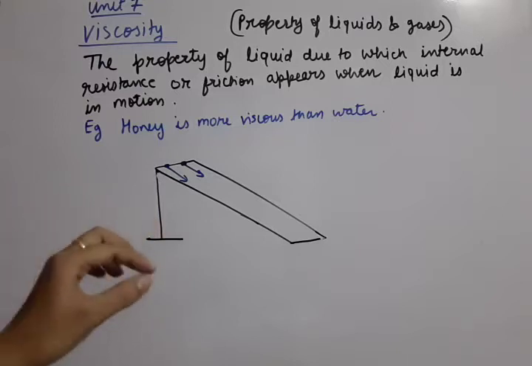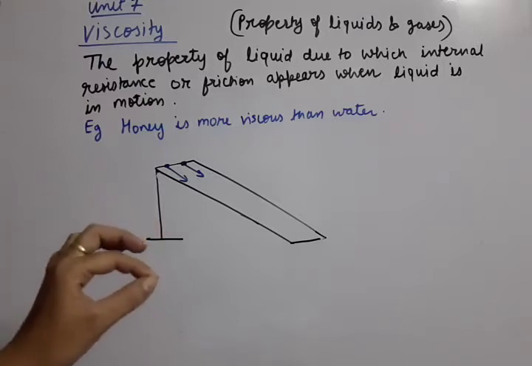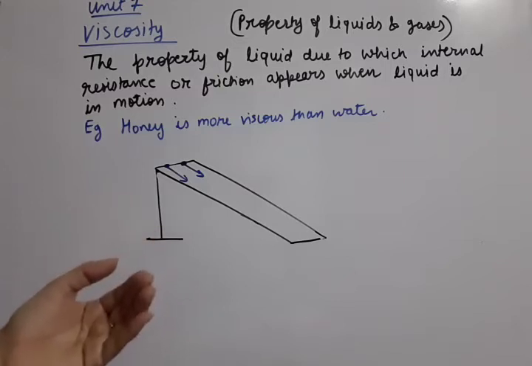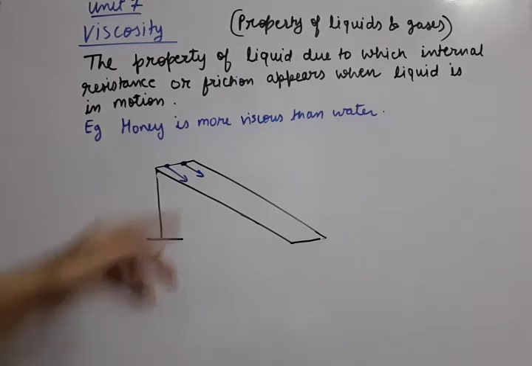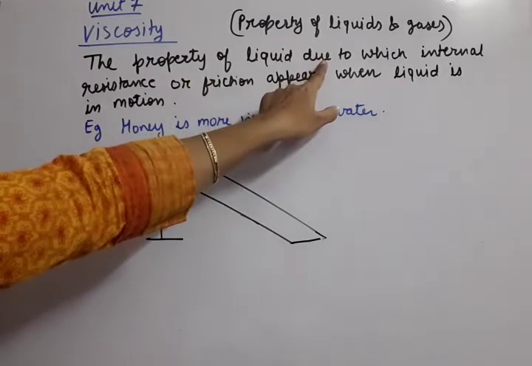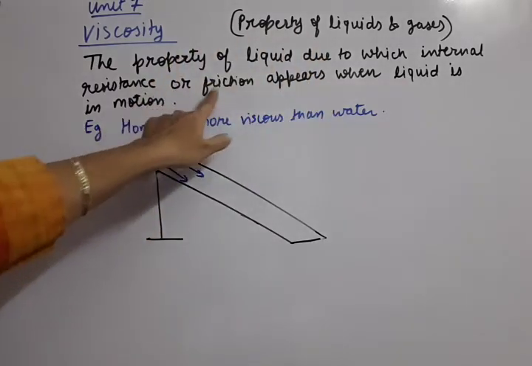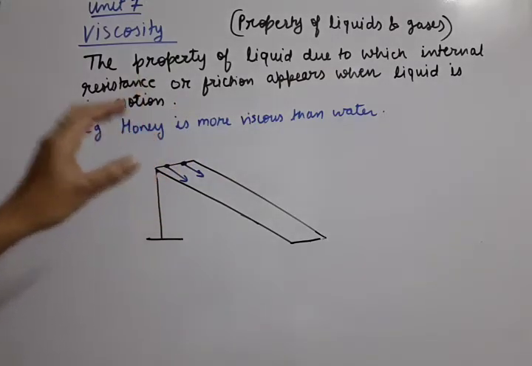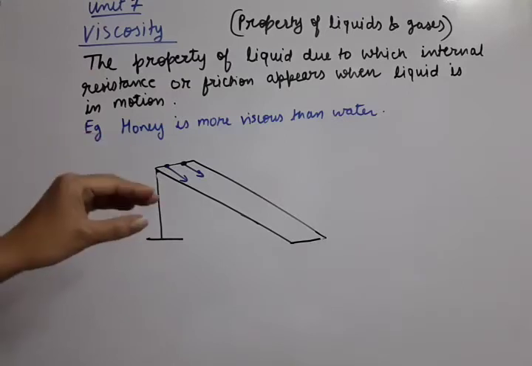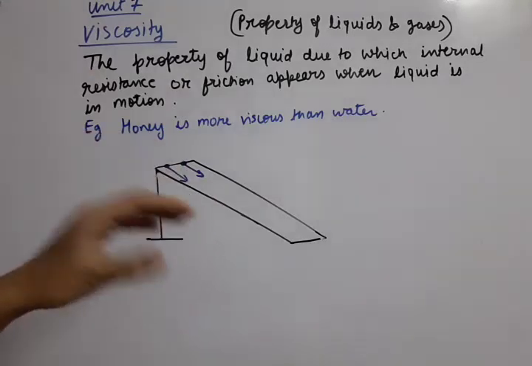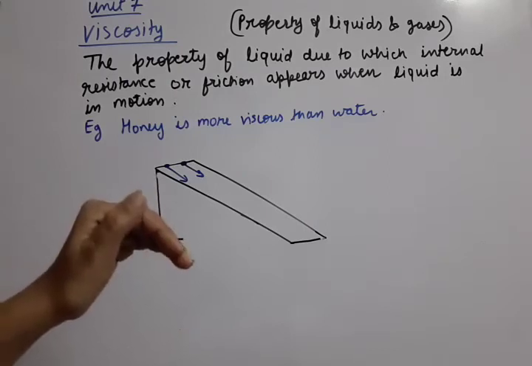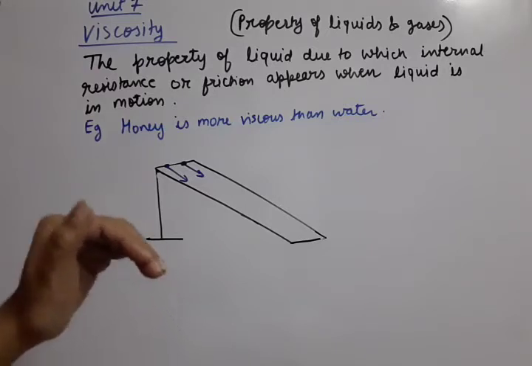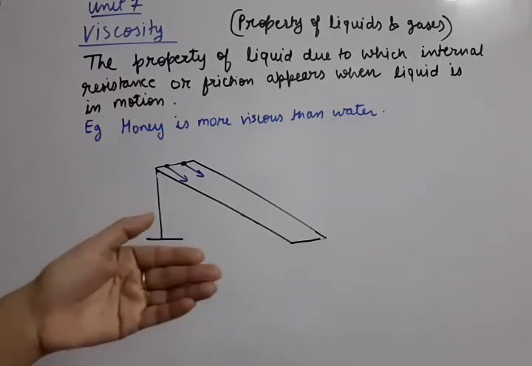So the property of the liquid due to which some internal opposition takes place in its flow is called viscosity. The property of the liquid due to which an internal resistance or friction appears when the liquid is in motion. If any liquid is in motion and some force is opposing its motion, that opposing property is called viscosity, and that opposing force is called viscous force.